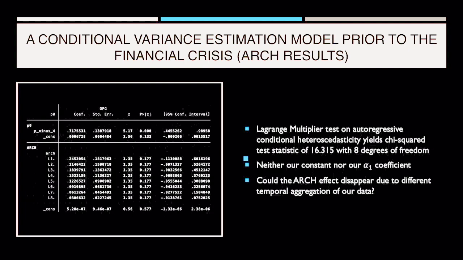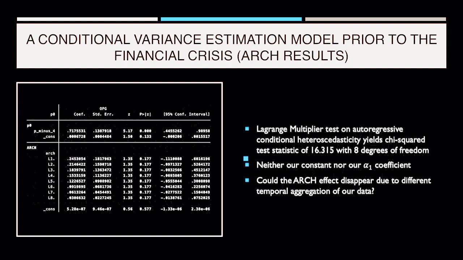The Lagrange multiplier test on autoregressive conditional heteroscedasticity yields a chi-squared test statistic of 16.315 with 8 degrees of freedom. Stata tells us that there are ARCH disturbances present. The T-4 estimator now has a more pronounced influence on the predicted log of the quarterly consumer price index. However, in the conditional variance term, our constant is not significant at the 10% level anymore, and neither is our alpha 1 coefficient. This result needs further attention as we are still using quarterly data, and in the regression before, we had significant alpha 1 and alpha 0 coefficients.